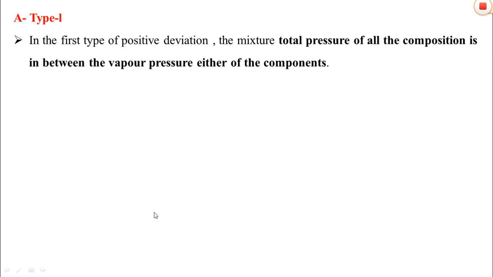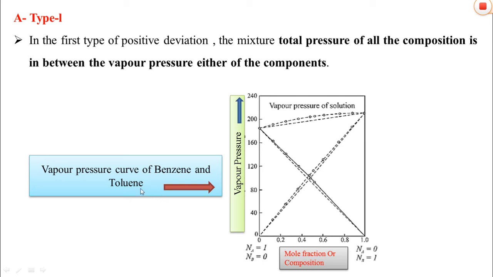In the first type of positive deviation, the total pressure of the mixture at all compositions is in between the vapor pressures of either of the components. This type of deviation is shown in the below figure. Vapor pressure curve of benzene and toluene.